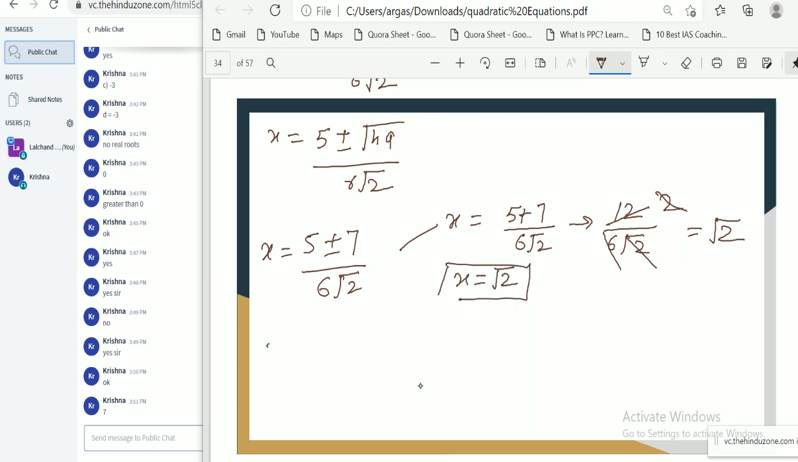If we simplify for second root, for minus sign, 5 minus 7 divide over 6 root 2, minus 1 by 6 root 2. Okay, this is our second root. Are you getting this?